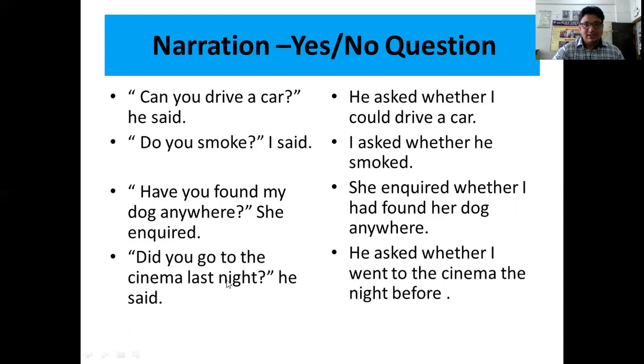Did you go to the cinema last night? He said. He asked whether I had. Why had? Did. It is the past tense of do does. And said. It is the past tense of say. So the rule says V2 plus V2 had plus V3. So the answer will be he asked whether I had gone. Past participle of V1. Go, present tense, went, past tense, past participle, gone. Whether I had gone to the same cinema last night, the night before.